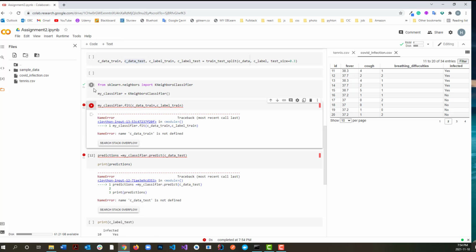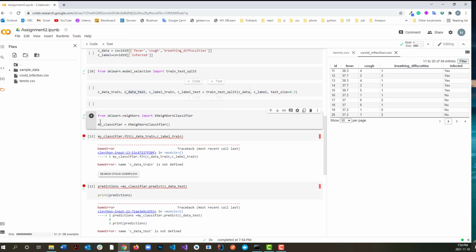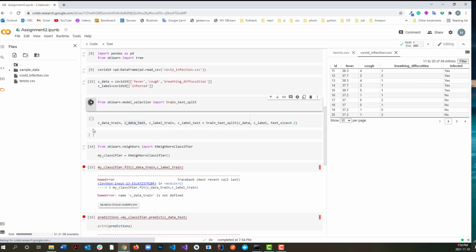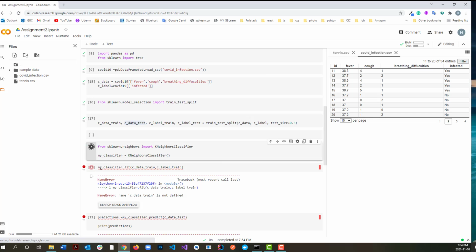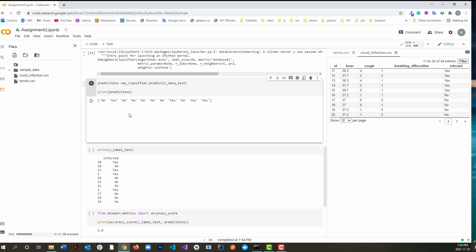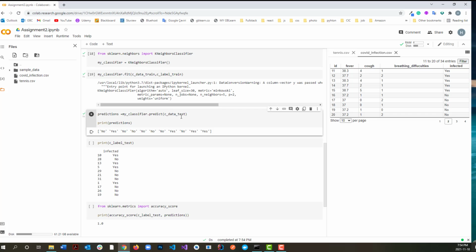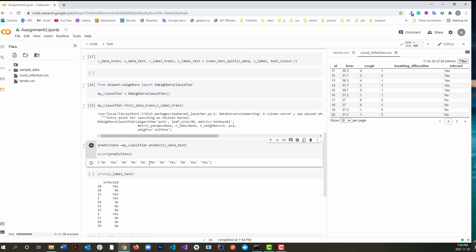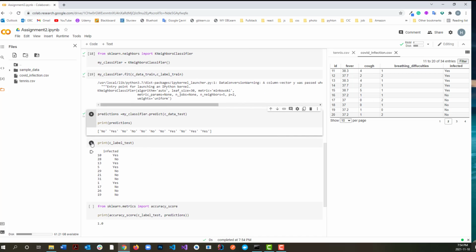I haven't run that. Let me just quickly run from the beginning. Yeah, here it is. This is my passed data test, which is expected to be the same as the label of my test.